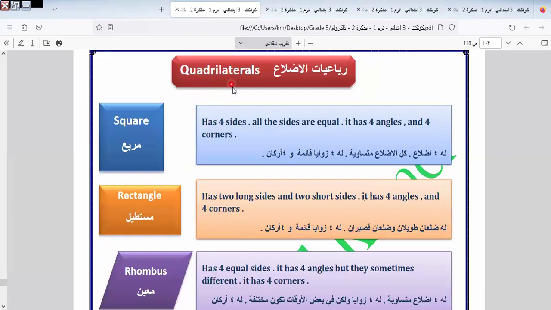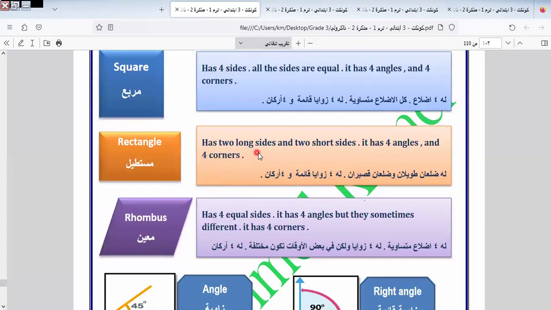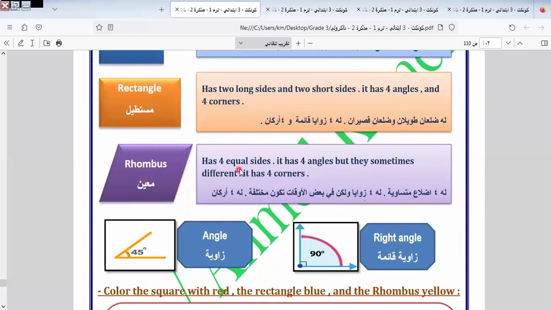Here we have quadrilaterals. I think we took this in mathematics. Quadrilateral means the shapes that have 4 sides. This square has 4 sides, 4 sides are equal, 4 angles and 4 corners. This rectangle has 2 long sides and 2 short sides, and has 4 angles and 4 corners. Rhombus has 4 equal sides and 4 angles.